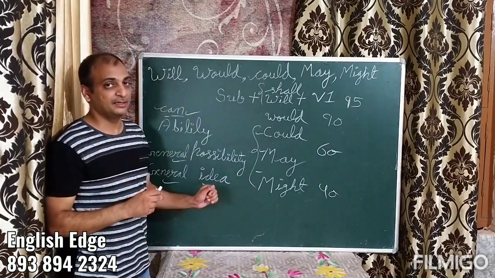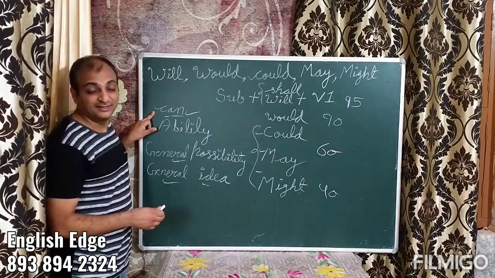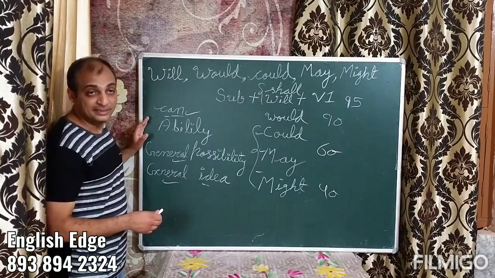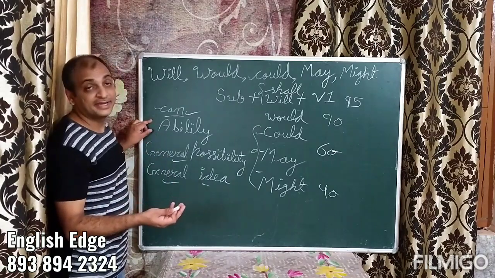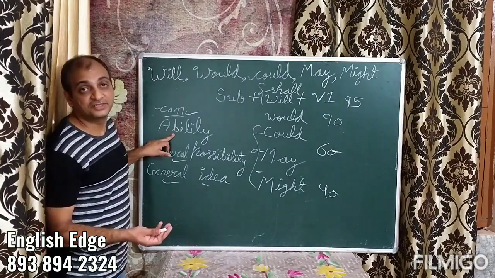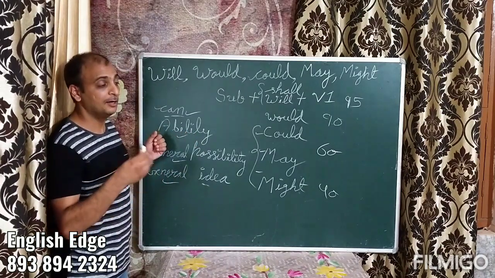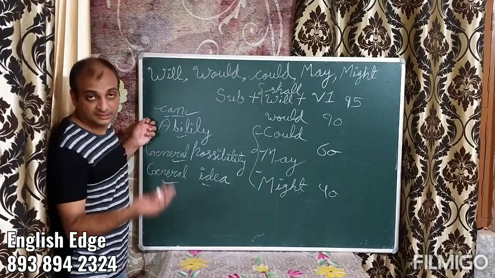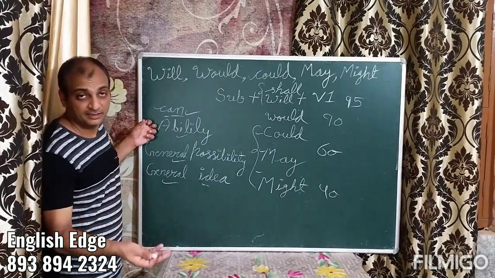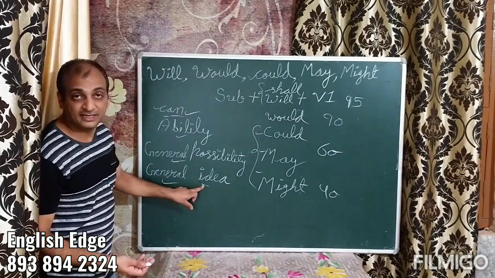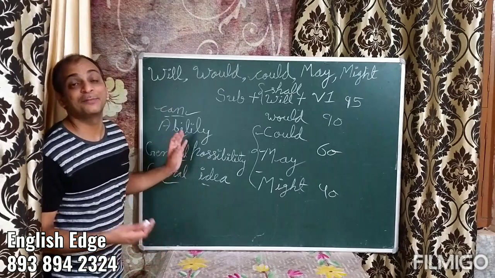Let's do a flashback before I give you one more example. Can. The first word we learned was can. Can is an ability. For example, people can sing. I can dance. I can eat a dozen bananas. That's my ability. जिसे हम बोलते हैं हिंदी में, ये मैं कर सकता हूँ. That's my ability. मेरी क्षमता है, मैं कर सकता हूँ. Then there's a general idea we talked about. Can is also used for general idea. That means a dog can bite.